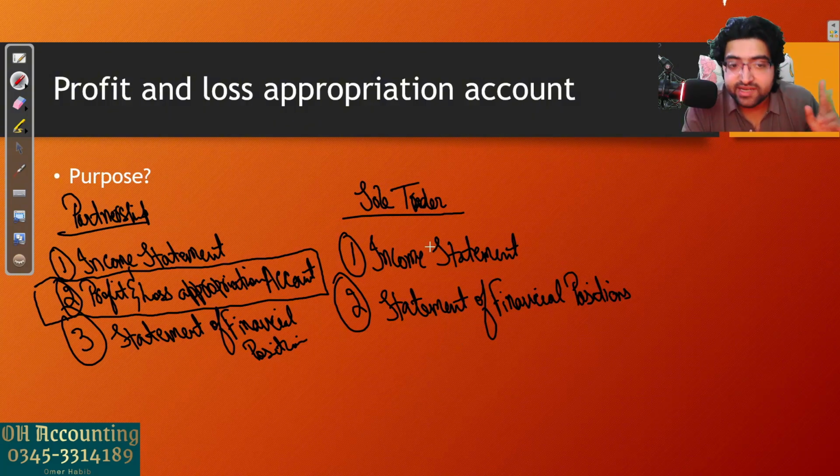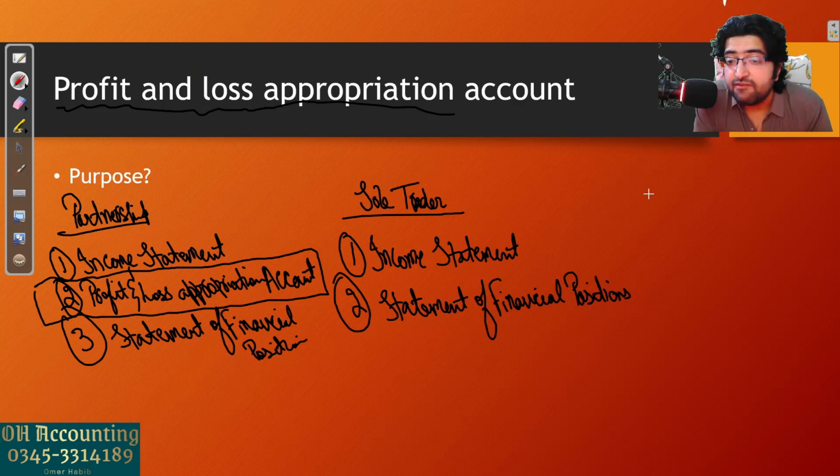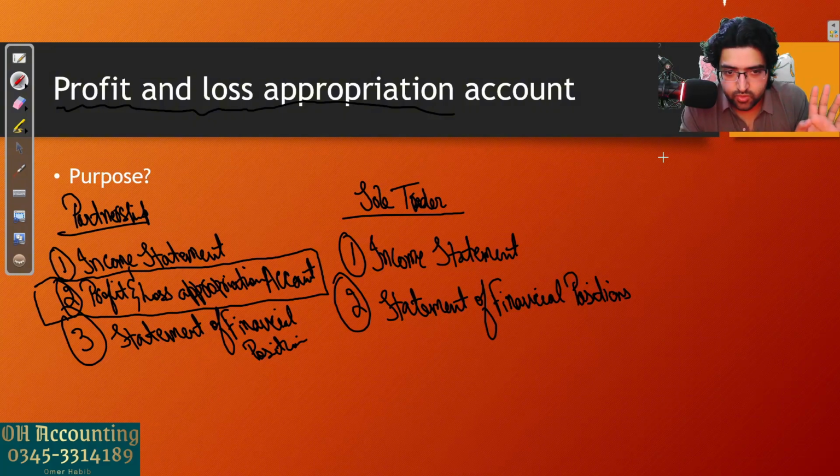I will also tell you the reason why it is prepared after the income statement. As you can understand from what is written here, profit and loss appropriation. Appropriation means to divide. So we have to prepare a statement in which we will divide the profit between the two partners. It is a statement in a fixed format. I will show you the format in the next slide.